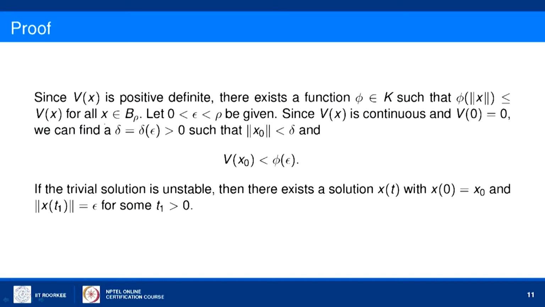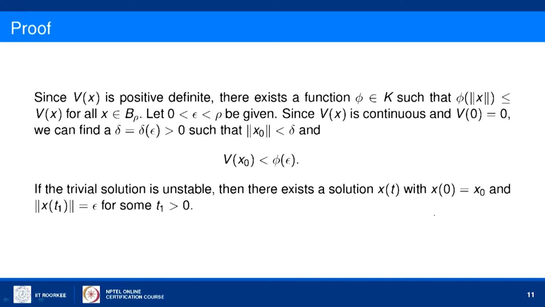So, the proof is like this: since v of x is positive definite, there exists a function phi belonging to this class satisfying this condition. Just now we have seen v of x is greater than or equal to phi of norm of x in the ball B rho. Now, let us take any epsilon, 0 less than epsilon less than rho. Here v of x is a continuous function, that is our assumption, and v of 0 equal to 0. We can find a delta, a positive number, such that norm of x 0 is less than delta.